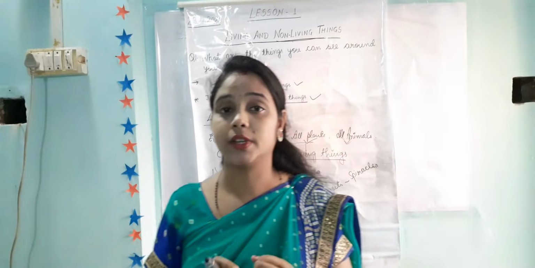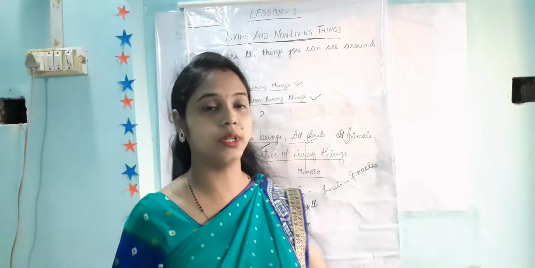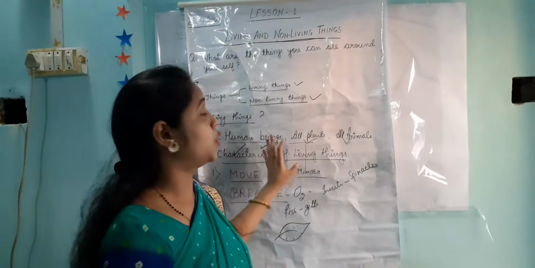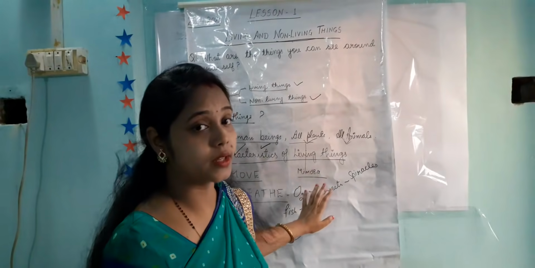In simple language, those which have life are known as living things. Examples are human beings, all plants and all animals. Then what are non-living things? Those which do not have life.